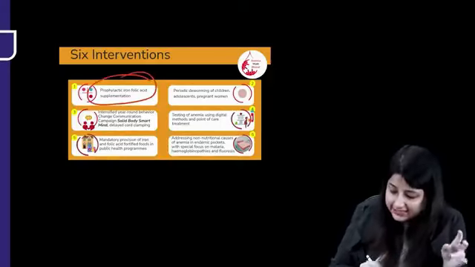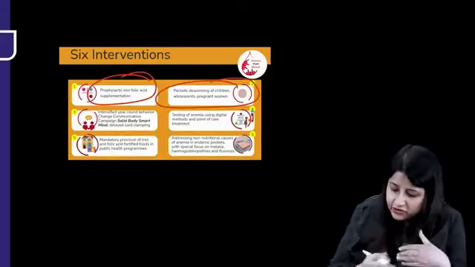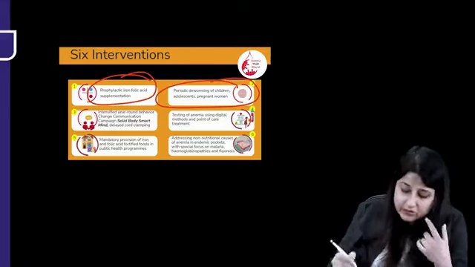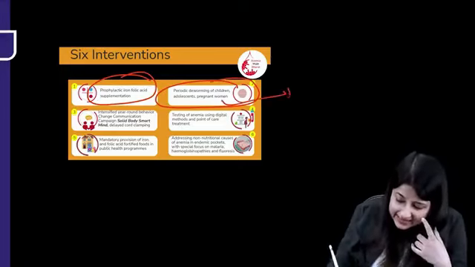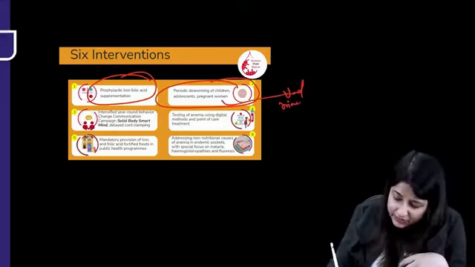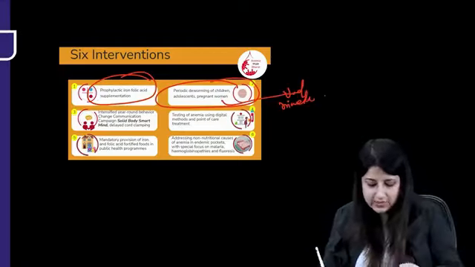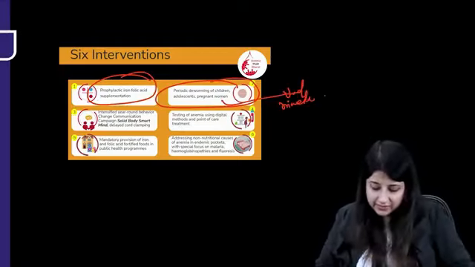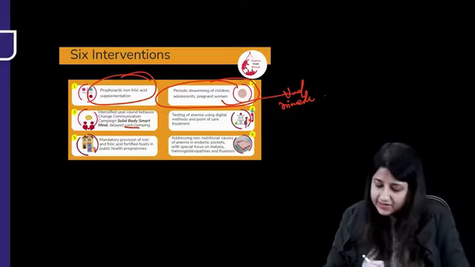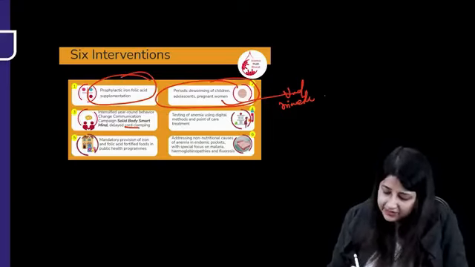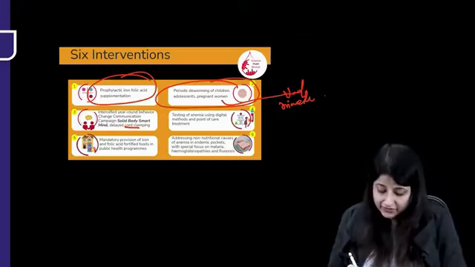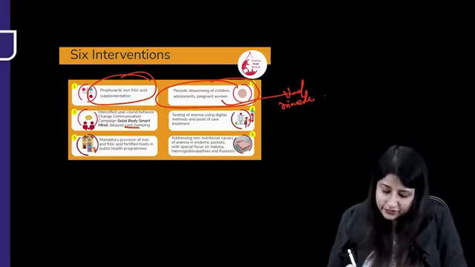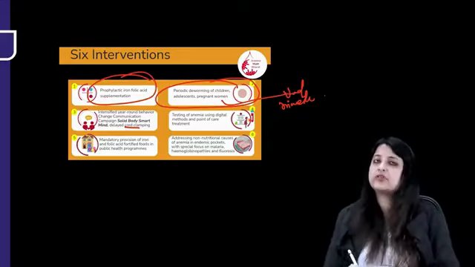Prophylactic iron folic acid is being given. Periodic deworming of children, adolescent, pregnant women. So in pregnant women it is ideally done in the second trimester with the full tablet of albendazole. Plus delayed behavior change communication, delayed cord clamping is recommended. Testing of anemia using digital methods and point of care treatment. Also provision of iron fortified, iron and folic acid rich food and addressing non-nutritional causes of anemia.